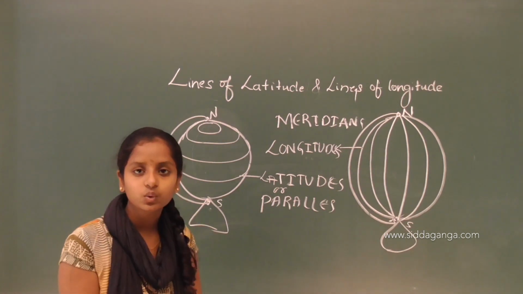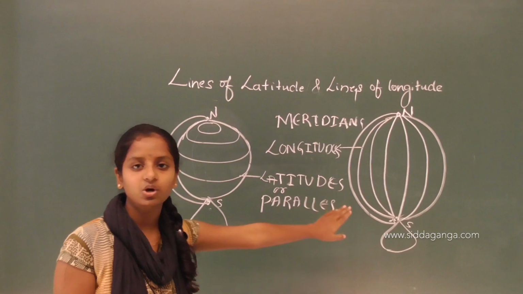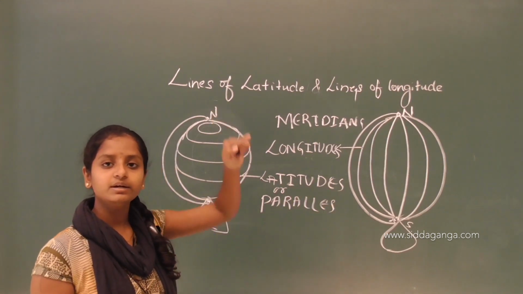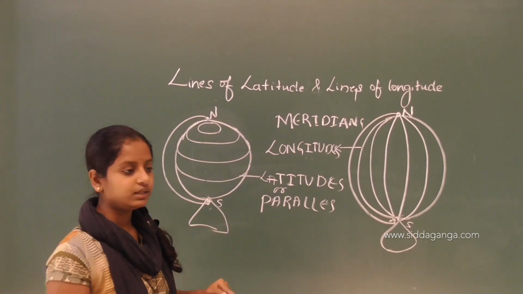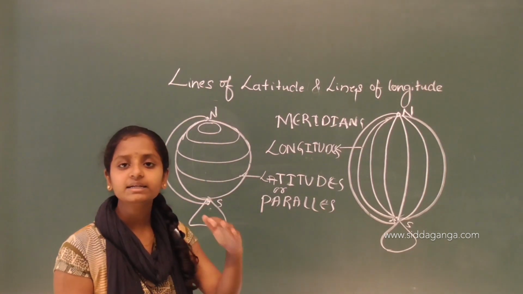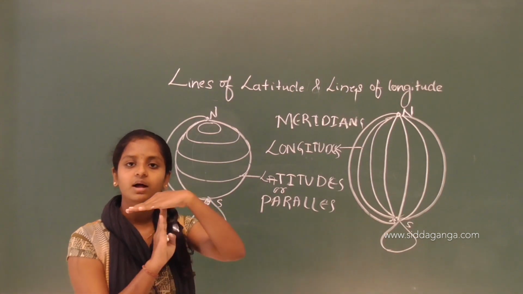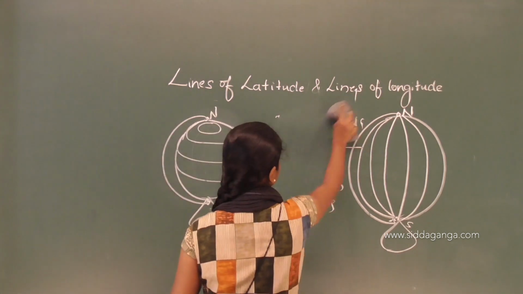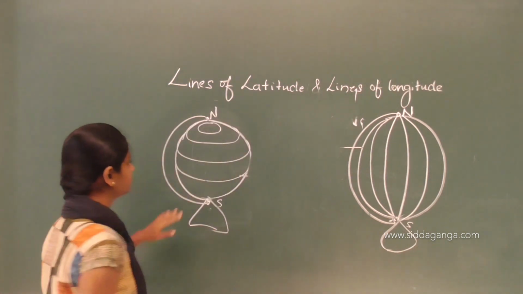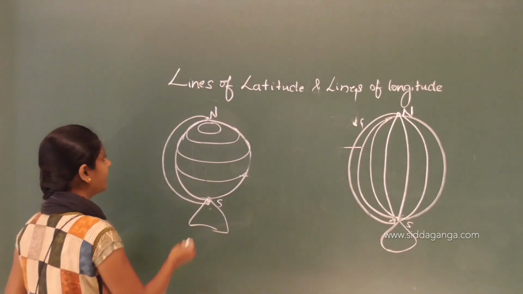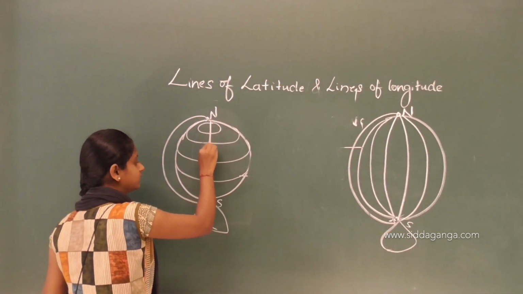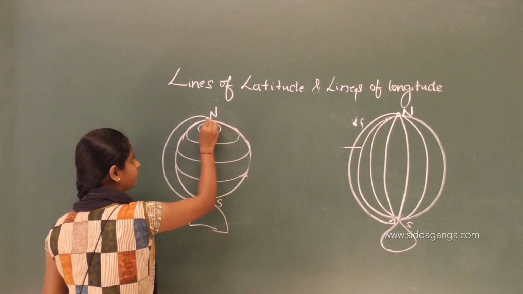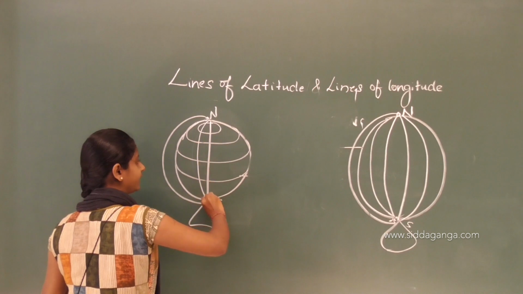Now these latitudes and the longitudes run on a single globe and intersect each other, forming a right angle. How will that happen? Let me show. So these are the latitudes and we can see the longitudes. They are forming a right angle.